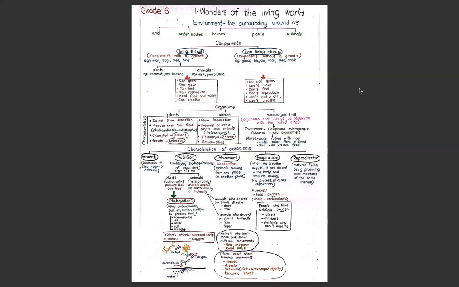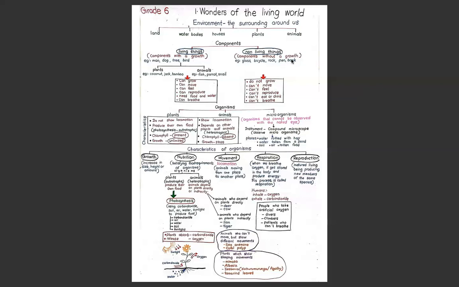Then we can divide living things into two sections, plants and animals. What are the plants? Coconut, jack, bamboo, unagas, right? So those fall under plants. Then who are the animals? You know, fish, parrot, and snail.